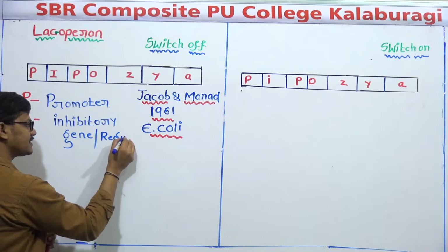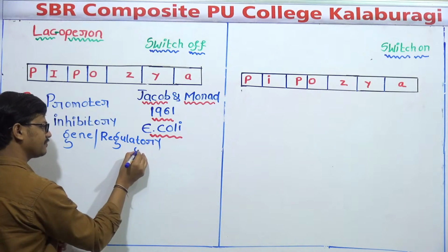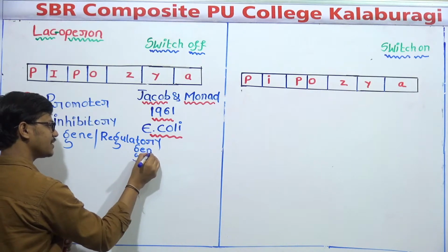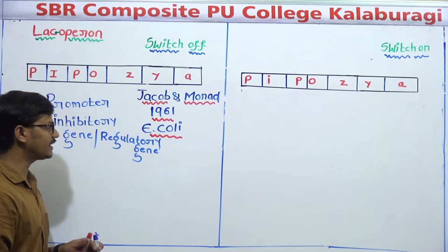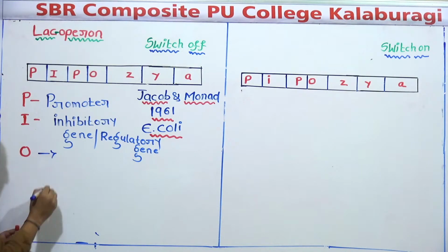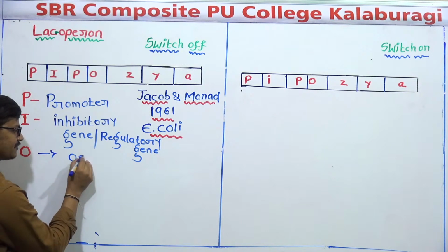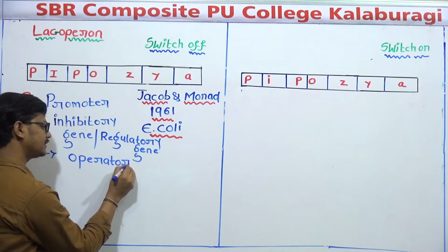In our NCERT book, they have given the name regulatory gene or regulator gene. Now let us see O. What does O stand for? O stands for operator gene.